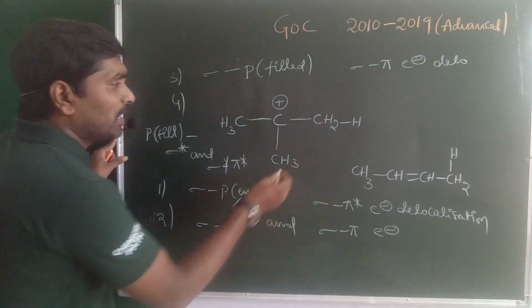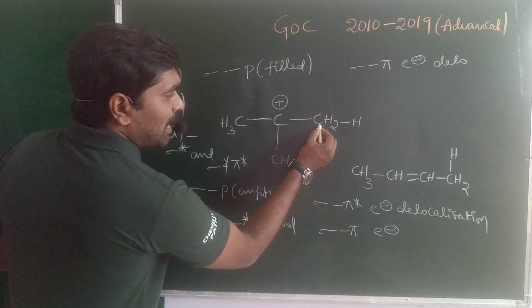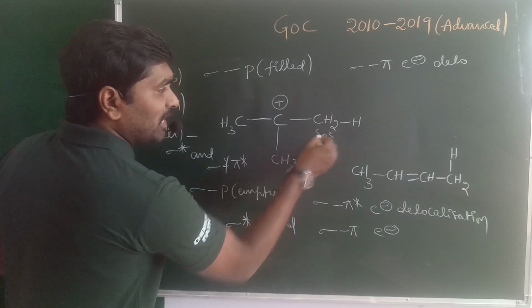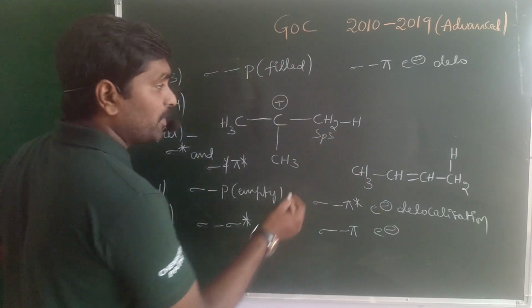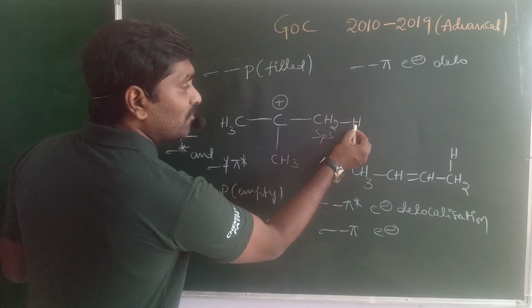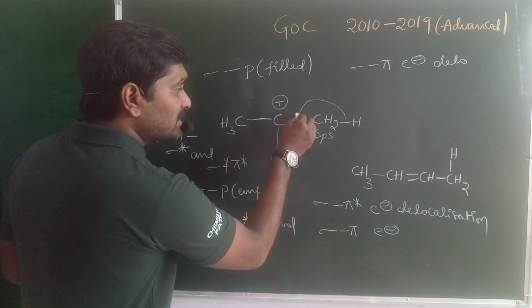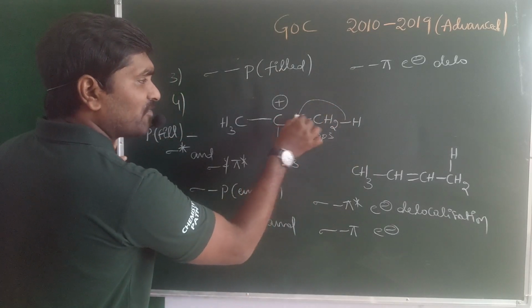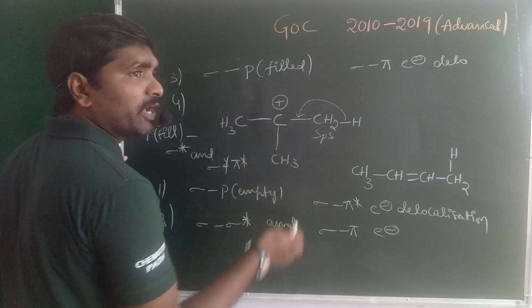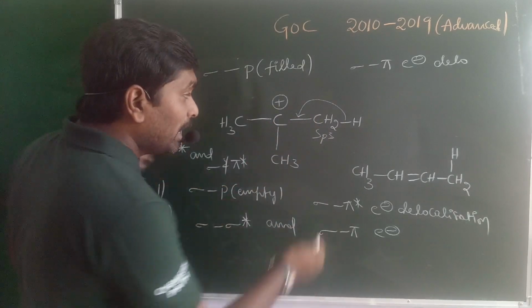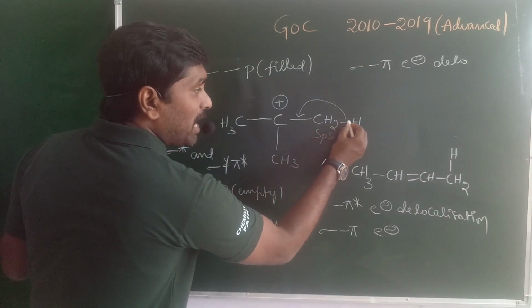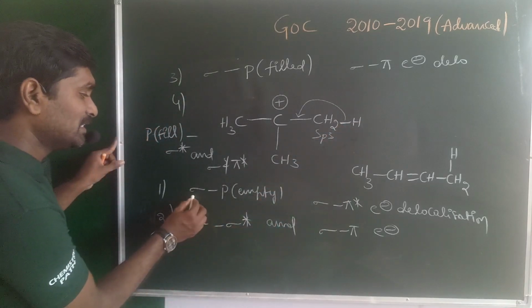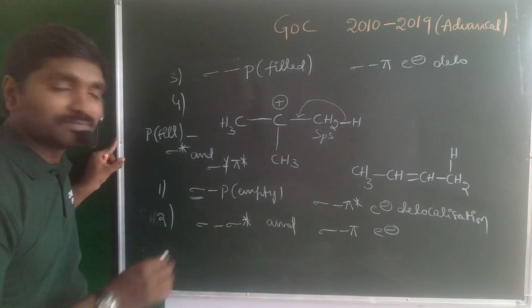Okay, right. Here in this condition, look at this one. This carbocation-bonded carbon is alpha, and the alpha carbon is in sp3 hybridization. The bond between this alpha carbon and alpha hydrogen may form a double bond shifted towards the carbocation. Why? Because after getting the double bond, the electron deficient carbocation may become stable. Hence, what is the involvement? Here the sigma electrons are involved.